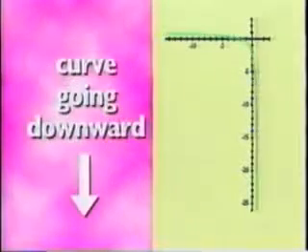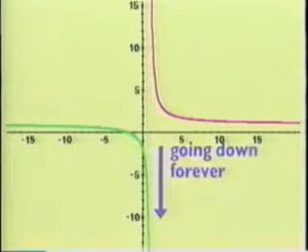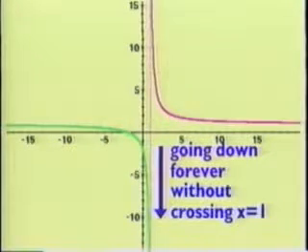This time the curve is extending downward along what looks like the same vertical line. So, looking at the graph as a whole, you see there are two separate parts. Starting from the left, the curve extends over and down, essentially turning into a vertical line that runs off the bottom of the graph. Theoretically, the graph will keep going down forever without ever reaching an endpoint and without ever crossing the vertical line x equals 1.